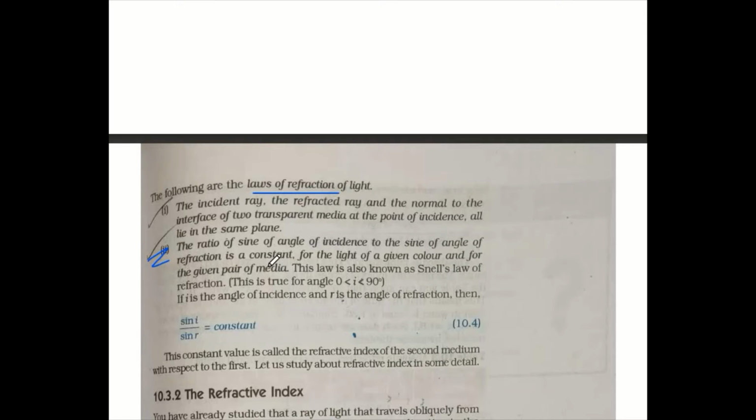This law is known as Snell's law of refraction. Angle of incidence we can denote by I, angle of refraction by R. So according to the second law, sin I by sin R is equal to a constant, and this constant is known as the refractive index of the second medium as compared to the first.